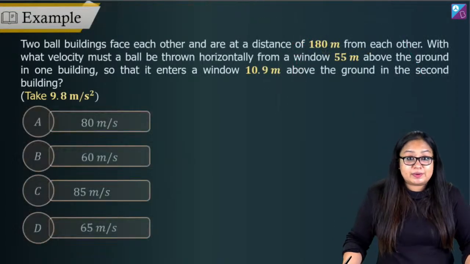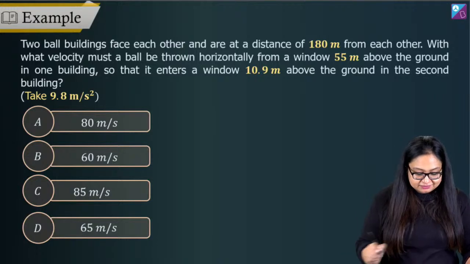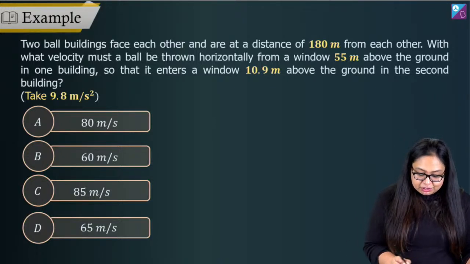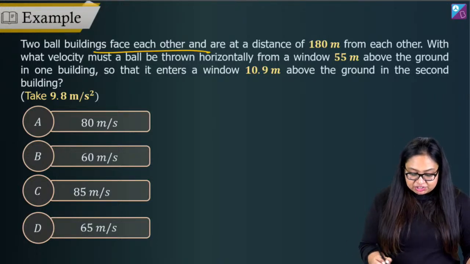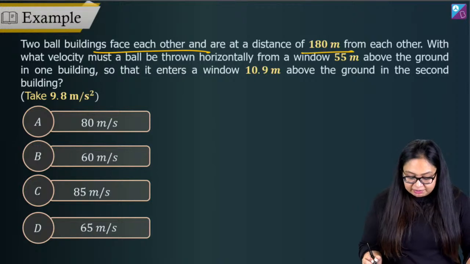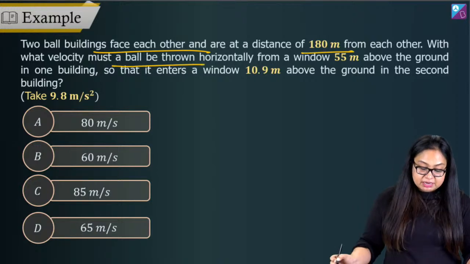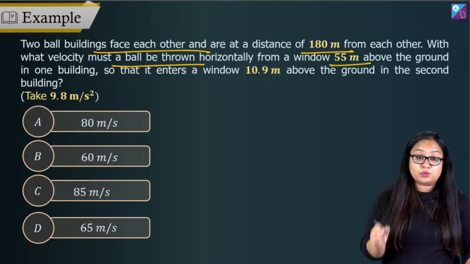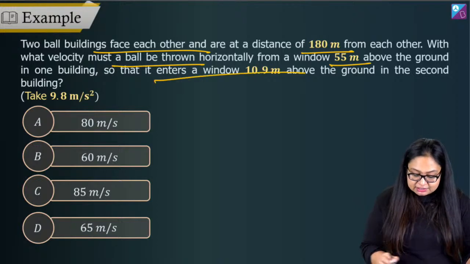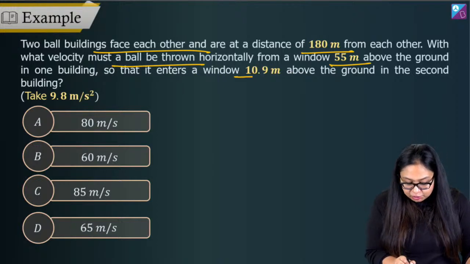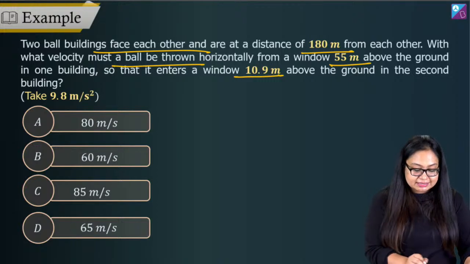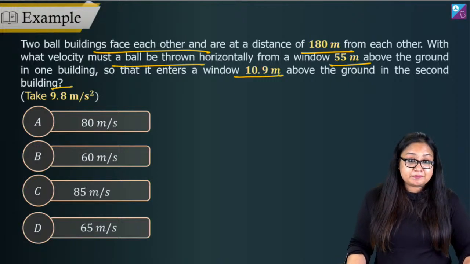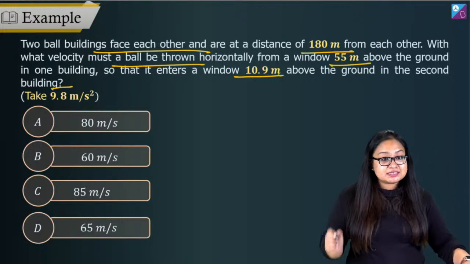Let's solve another question. So here we've got two buildings facing each other and are at a distance of 180 meters from each other. With what velocity must a ball be thrown horizontally from a window 55 meters above the ground in one building so that it enters a window 10.9 meters above the ground in the second building? These are the options.